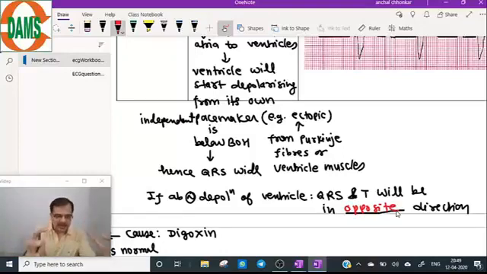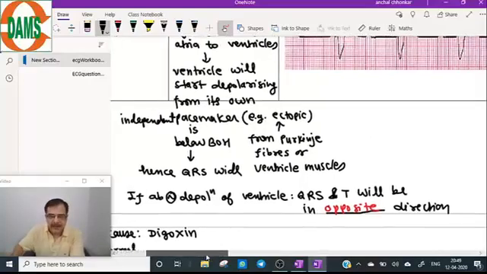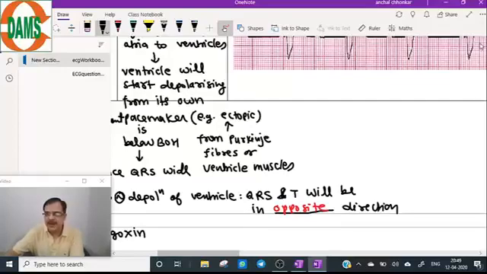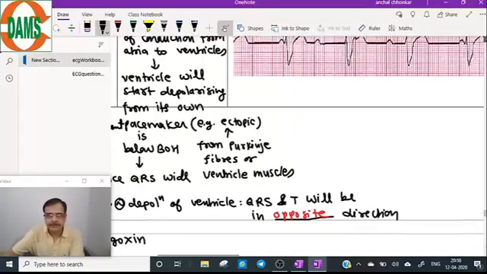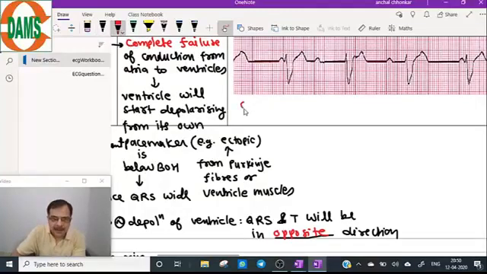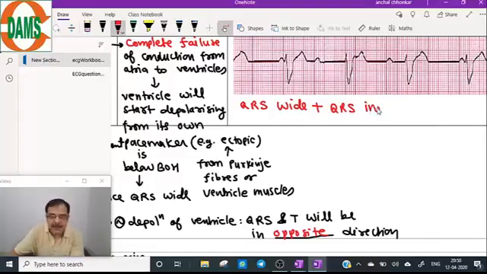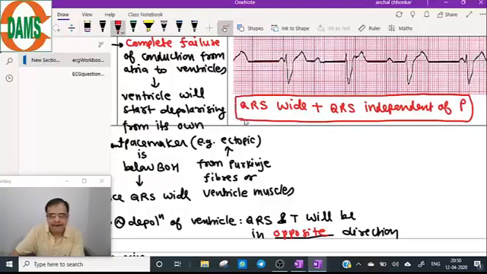With this understanding of the theory, remember that the findings in a third degree AV block, most important is that QRS is wide, and very importantly, QRS is independent of P. Heart rate will be 30 to 40.